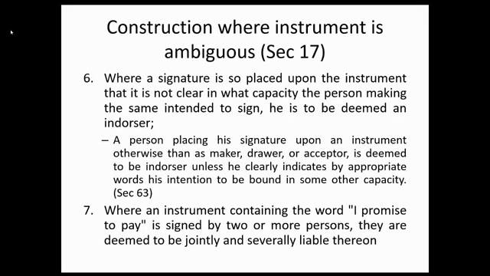Okay, another, section 17, number 6. When a signature is so placed upon the instrument that it is not clear in what capacity the person making the same intended to sign, he is to be deemed an endorser. And section 63: a person placing a signature upon an instrument otherwise than as a maker, drawer, or acceptor is deemed to be an endorser unless he clearly indicates by appropriate words his intention to be bound in some other capacity. Kaya tandaan nyo, pag pakalat-kalat ang signature nyo sa instrument, automatic isa kang endorser. And under Section 63, kung nag-sign ka ng instrument, hindi ka raw maker, drawer, acceptor, automatic you are deemed an endorser unless you clearly indicate by appropriate words your intention to be bound in some other capacity.